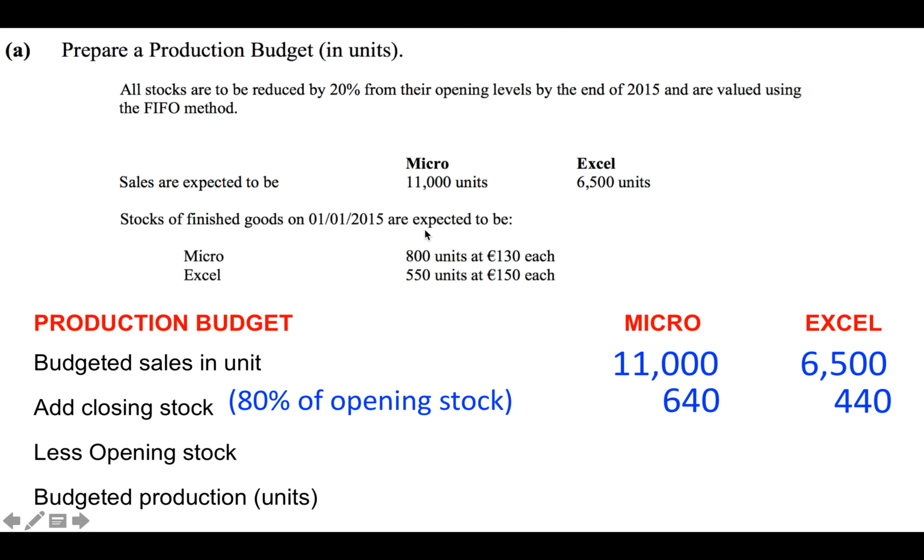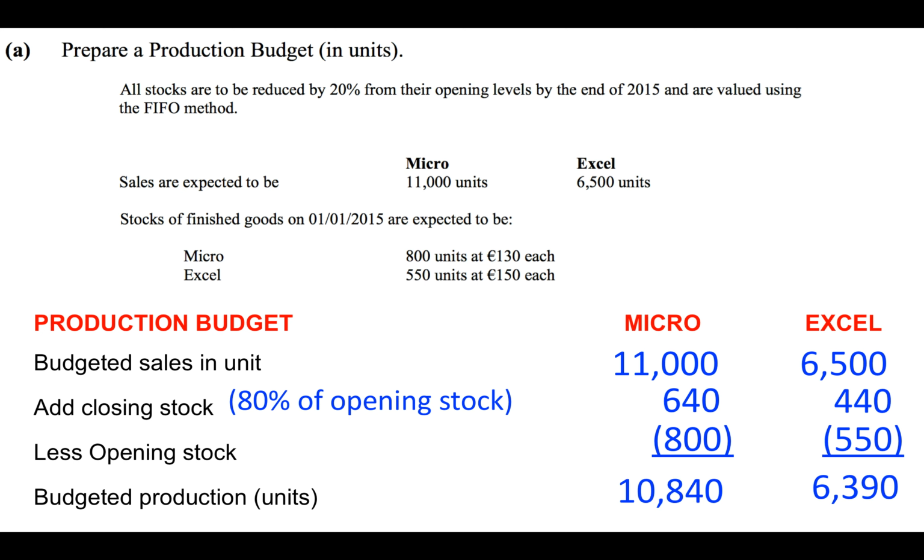Less closing stock, less opening stock, which is 800 units and 550 units. So we don't have to make them because we already have those finished stocks in our warehouse. So budgeted production in units then, 10,840 units of Micro and 6,390 units of Excel.